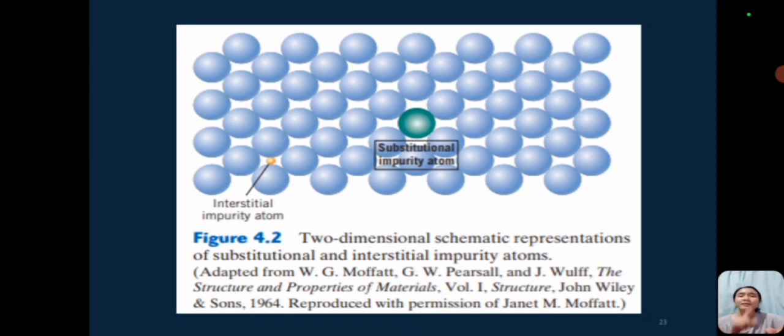Yung lahat ng picture niyan, that is the lattice site na sinasabi ko kanina pa. And yung blue, that is the host atom. Yung green is yung sinubstitute mo or yung solute atom. Habang yung orange naman dyan na mukhang jollen, that is the interstitial impurity atom.